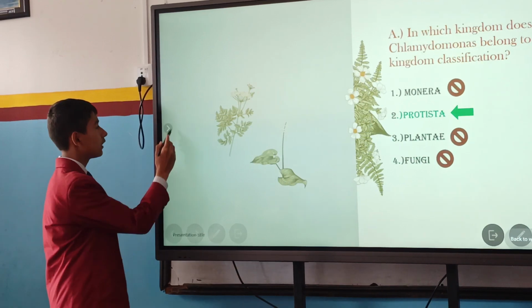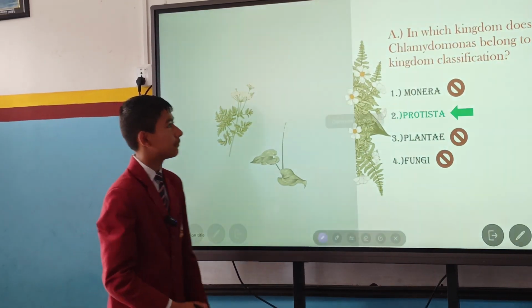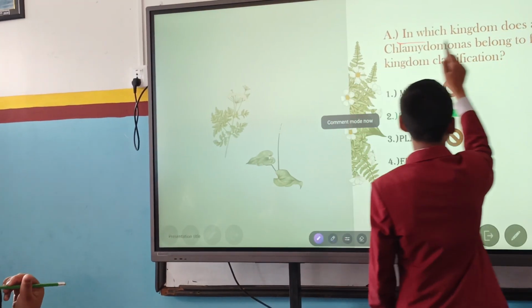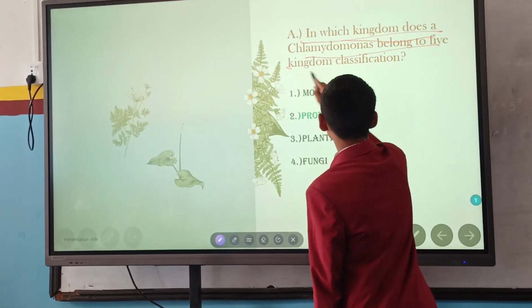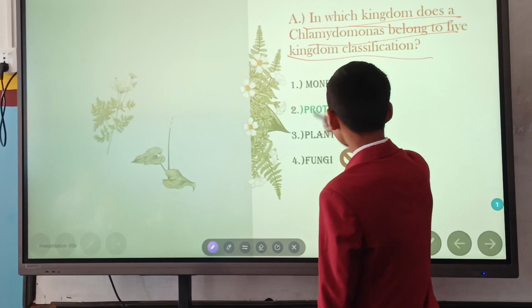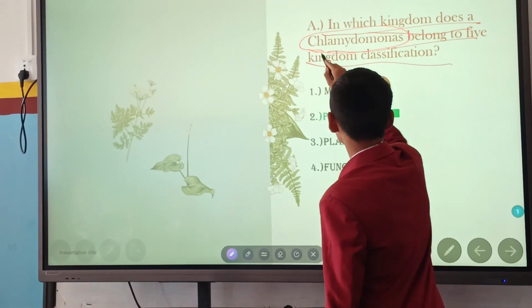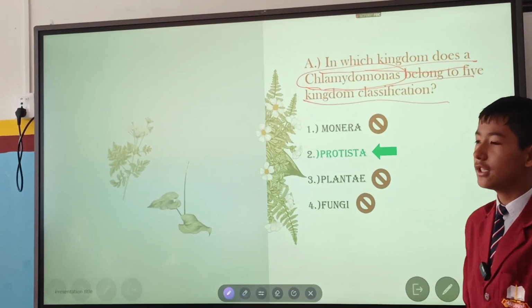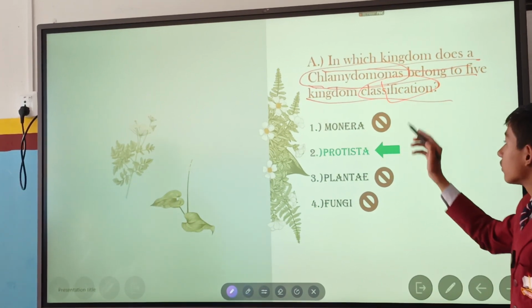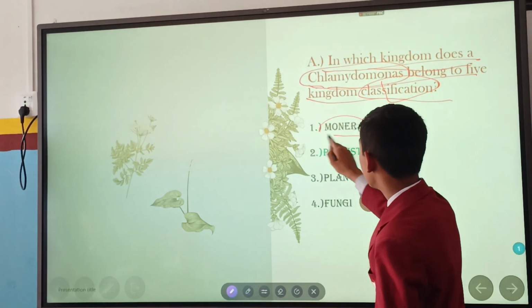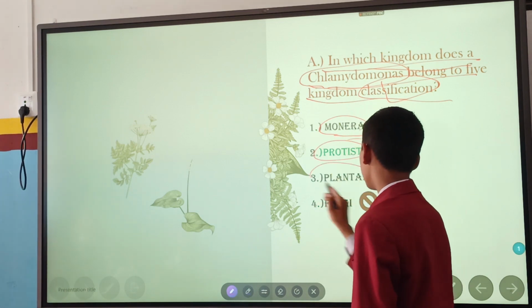The first question is about MCQs, question number A. In which kingdom does the Chlamydomonas belong to in kingdom classification? So Chlamydomonas is an organism. In which type of kingdom is this species classified? The options are given as Monera, Protista, Plantae and Fungi.